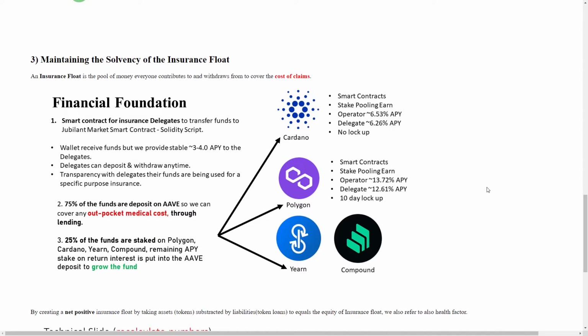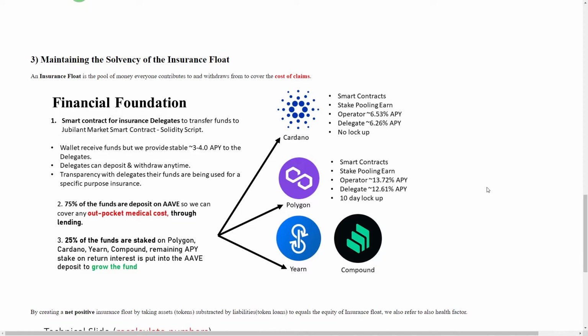The third challenge was maintaining solvency of the insurance flow. The insurance flow is a pool of money everyone contributes to and withdraws from to cover the cost of claims. So how do you keep this afloat? My plan here, financially speaking, I would love feedback on this, is taking 75% of the entire float, depositing it on Aave to get 1-for-1 collateral, and taking loans out to cover any submitted claims.